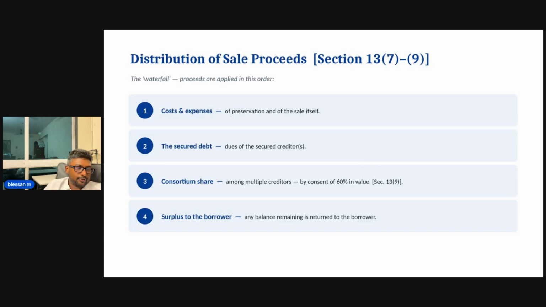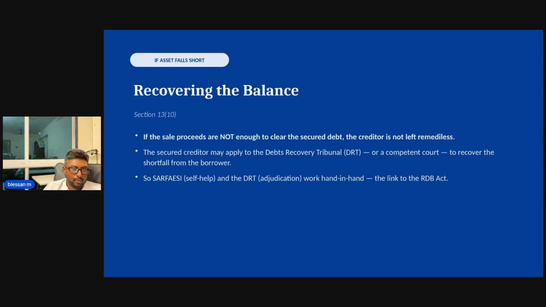Next, distribution of sale proceeds. This is a waterfall mechanism. So first goes the cost and expenses of the sale, the cost of the valuer, the cost of taking possession, the cost of publications and other things. Those are the first things that are appropriated. Next is the secured debt. It goes to the debt, and if there is a consortium share, then it is based on the inter-creditor agreements or consortium agreements. It is divided, and if there is a surplus, it goes to the borrower.